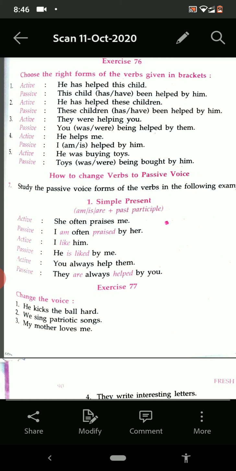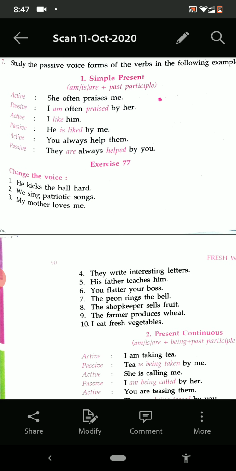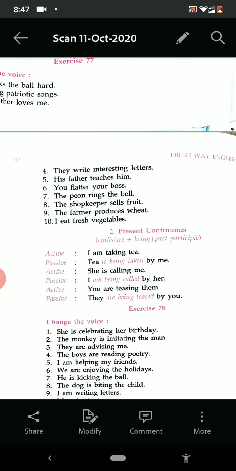I am loved by my mother. Now see the second one. So in this way we can solve the exercise.